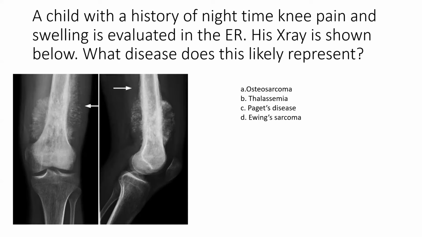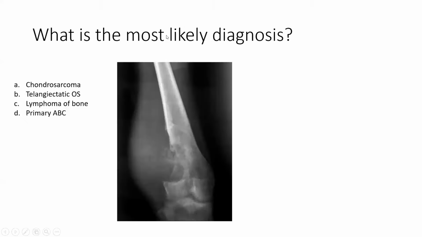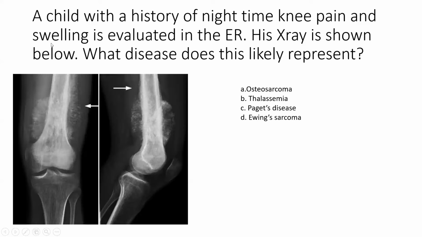Okay, so first of all, whenever it is given, let's think of the history first. Child, swelling in the knee, and an x-ray is given below. Knee pain in a child around the knee, we discussed earlier, always think of osteosarcoma. So now this is the x-ray finding. What kind of periosteal reaction do you see? This is a sunburst pattern of periosteal reaction, which is perpendicular to the surface of the bone.